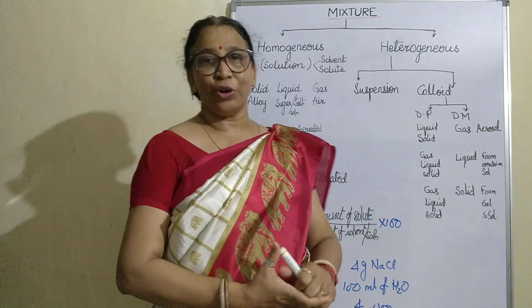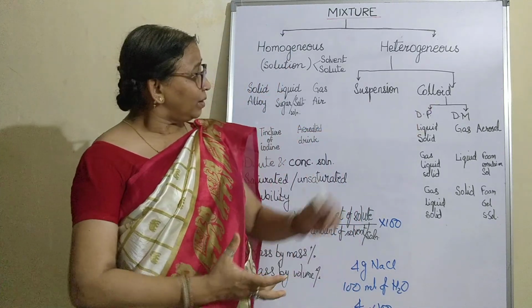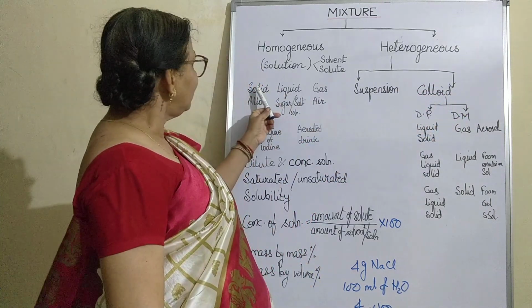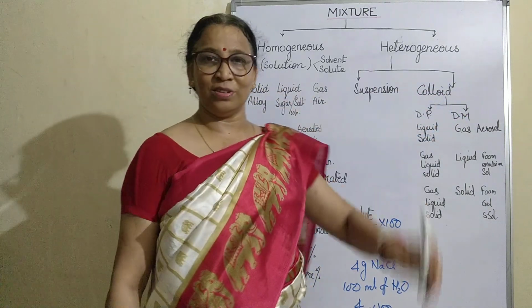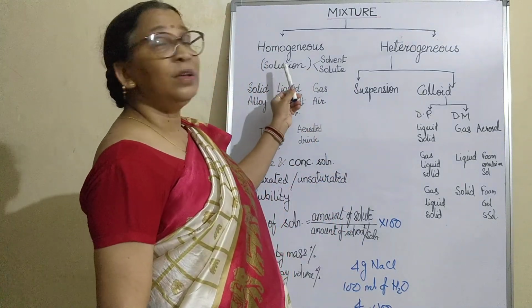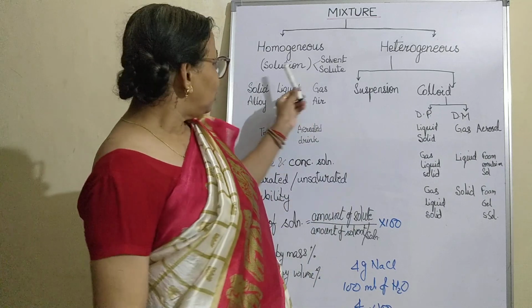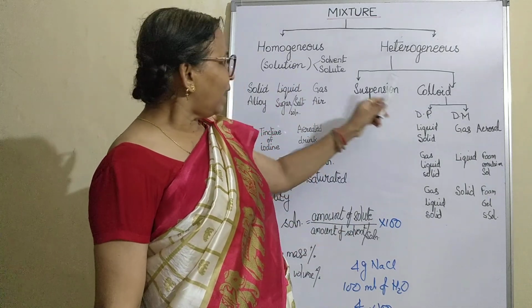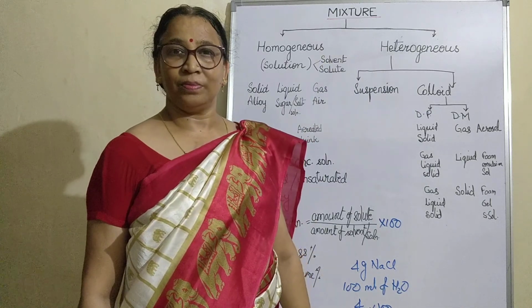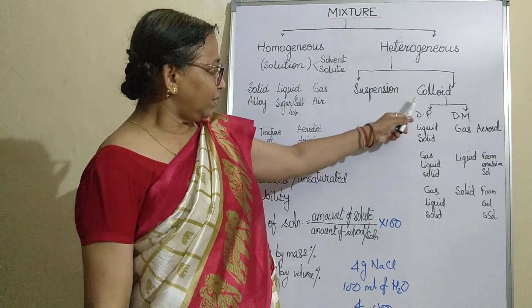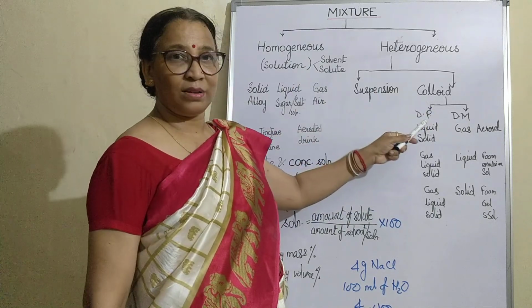Next is colloid. Colloid is a mixture which lies in between solution and suspension. They are although bigger than the size of the solution component, but not as big as suspension. So the size is intermediate.